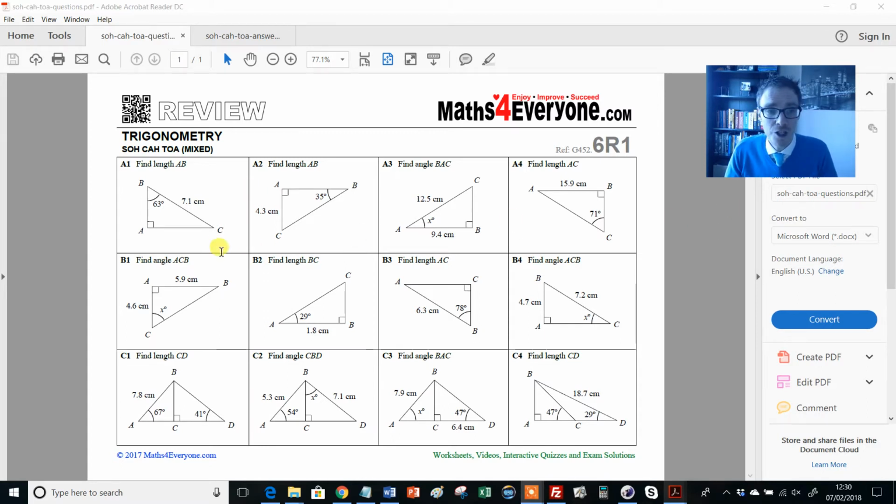I also like the progression of questions. So we've got A, is a mixture. Sometimes it's sine, sometimes it's cos, sometimes it's tan. I don't like it when all the sines are bundled together, all the cos are bundled together and so on. Also, you've got to find an angle in here.